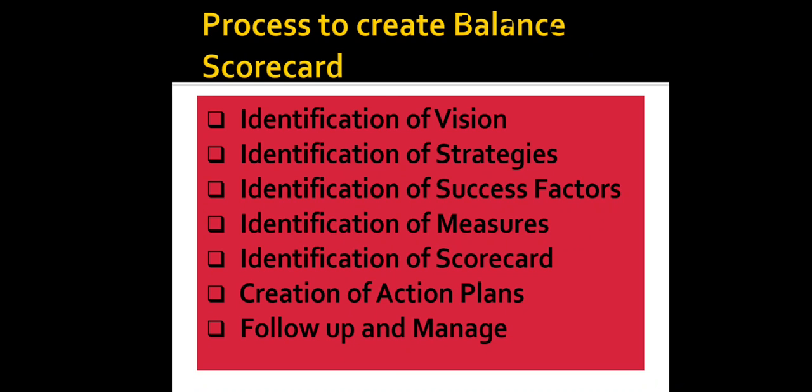Last step is to follow up and manage. The reporting system has to be properly chalked out, that is, we have to properly follow it and manage it. We should know who is to be reported to, and how we have to report. Everything should be told properly. So these are the processes that are required to create a balanced scorecard.